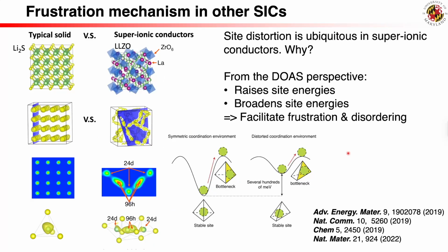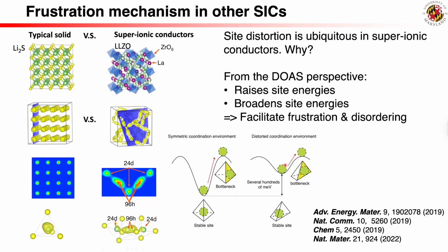The DOAS also helps us understand other mechanisms that cause frustration, including distorted sites, geometric symmetry, and anion rotation, as discussed in other SICs. In prior computational studies, the crystal structure frameworks of lithium super-ionic conductors have been found to feature lithium sites that are enlarged or distorted. These enlarged sites allow multiple positions for mobile ion occupancy, thus broadening the mobile ion states as shown in DOAS. Similarly, the distortion of the mobile ion sites increases the site energies for the mobile ions. The design strategies that enlarge and distort mobile ion sites have successfully led to the development of new ion conductors.